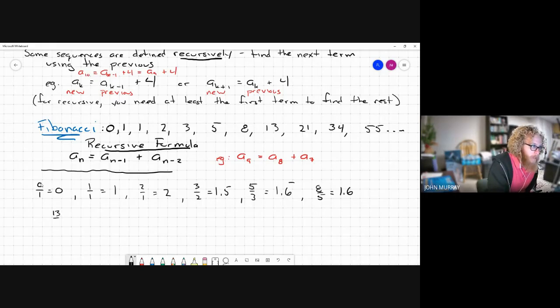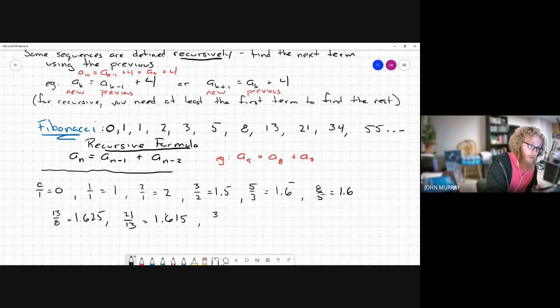13 divided by 8 is 1.625. And then we do 21 divided by 13, 1.615.